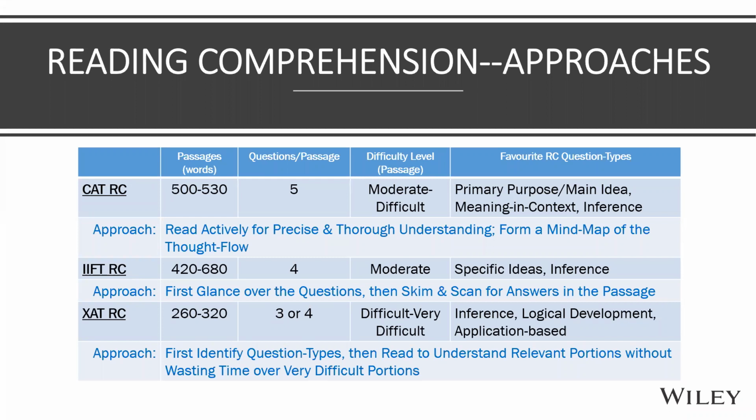The main aim is to form a mind map of the thought flow so that in your mind, para by para, you have those bullet points. Like this slide here, I knew before the webinar that these are the sequence of slides, these are the main points I have to cover. So that is there in my head, what is before, what is after. At the end of reading a passage, that should be there in your head. Then when you read a question, even if you have to go and cross-check, your eyes will straight away move to the right place, and you'll find it there, right? So this is the only approach for CAT.